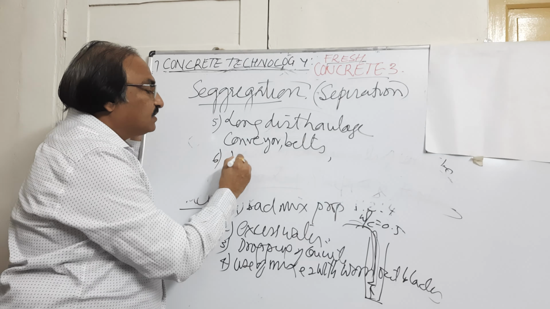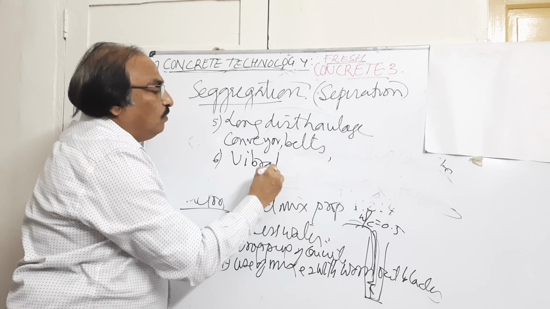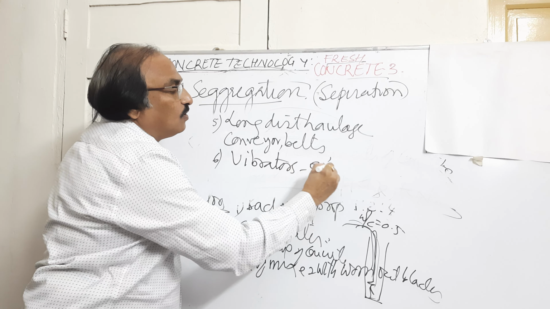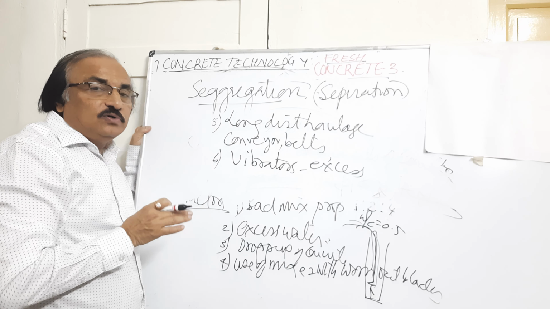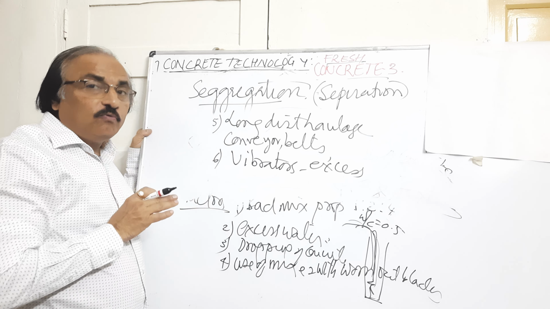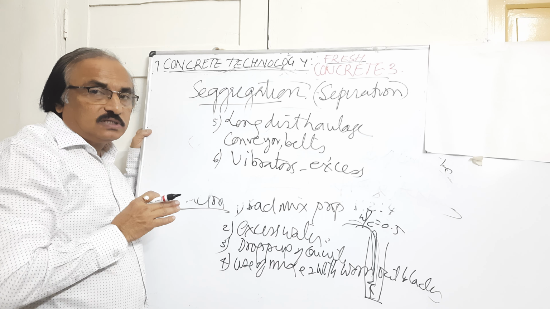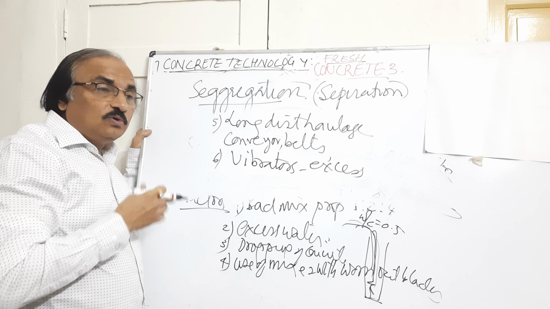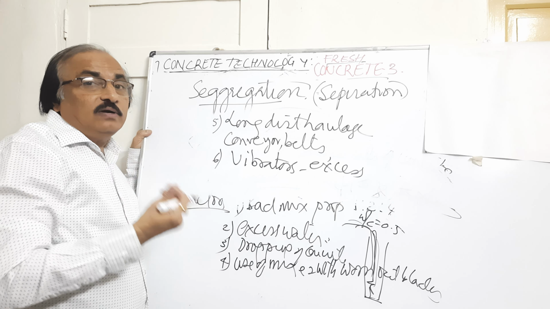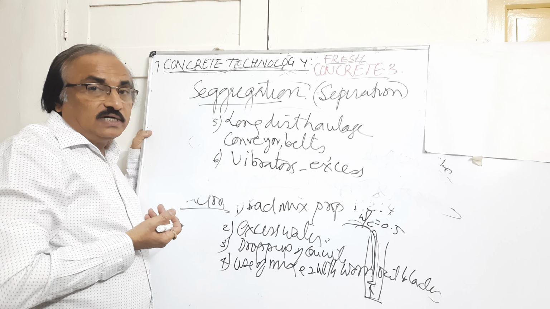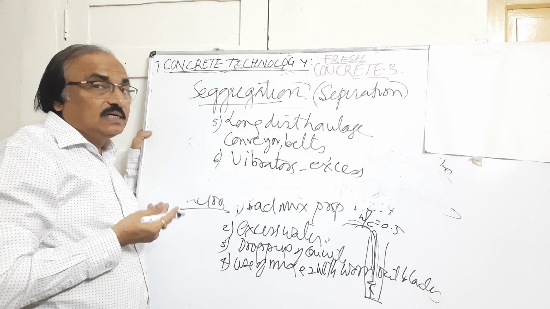Then vibrators, if used in excess. Usually whenever we do concreting, we go for vibrating if the water cement ratio is low. Then we feel that the more we vibrate, the more homogeneity or cohesiveness we get. That's not the fact.